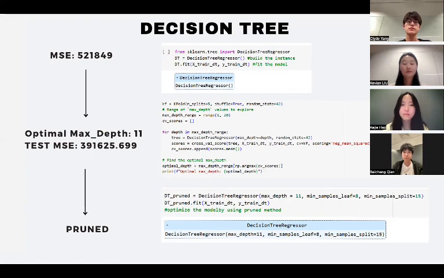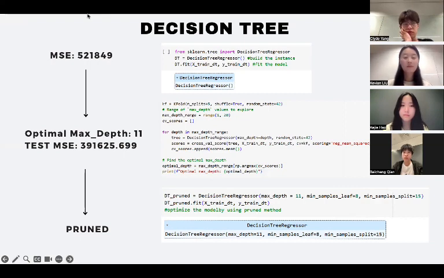Decision trees can be prone to overfitting, especially when they grow deep. Therefore, we conduct k-fold cross-validation to find the optimal depth. The optimal depth is 11, where negative MSE is maximized. The test MSE after improvement is reduced to around 309,000.